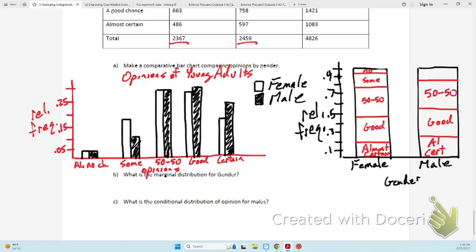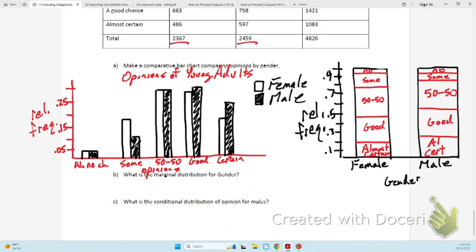Sitting at 83, we add 11, and now we're at 94, 95. I think we're supposed to be more like 96. That's because of all the rounding. Some and no. All right, I hope that made sense. Either one is an option when they say make a comparative bar chart.